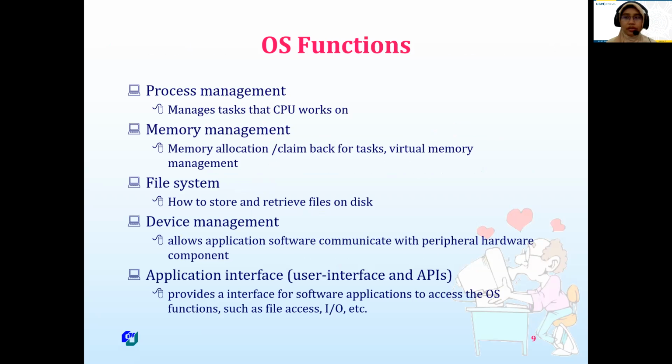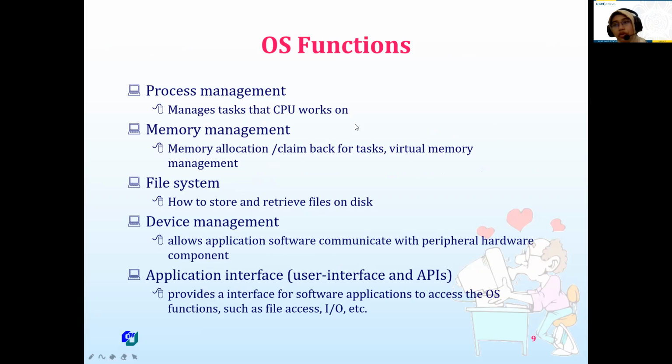We can summarize the operating system functions as process management, memory management, file system, device management, and application interface.